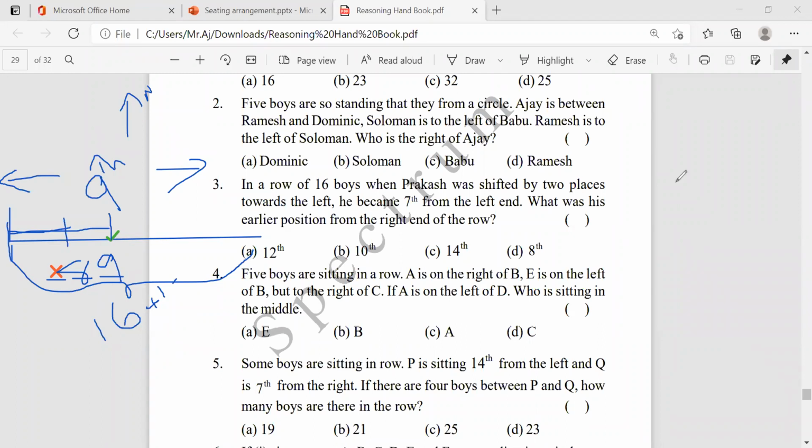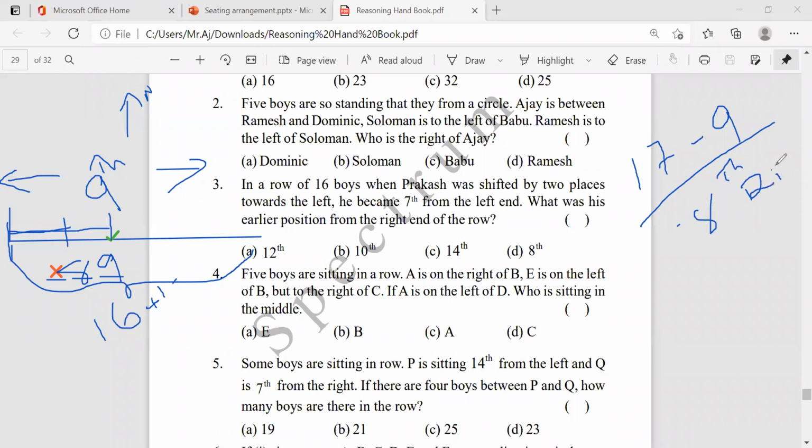Total number is 16, so now it becomes 17 minus 9. What is the number? It is 8, the 8th position from right.